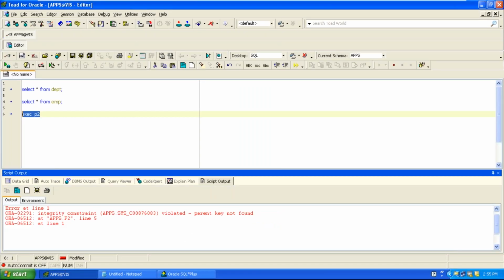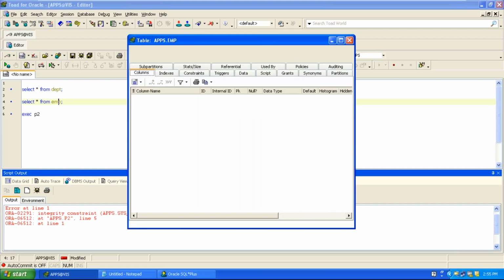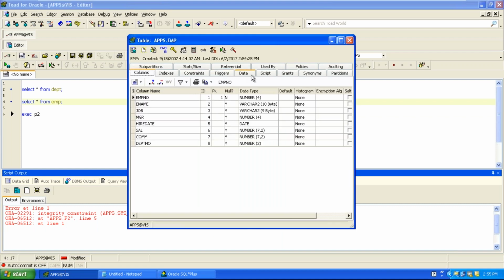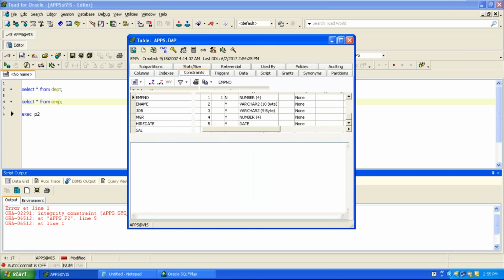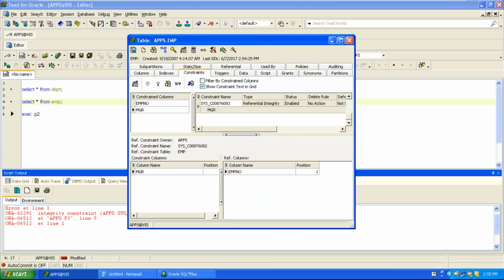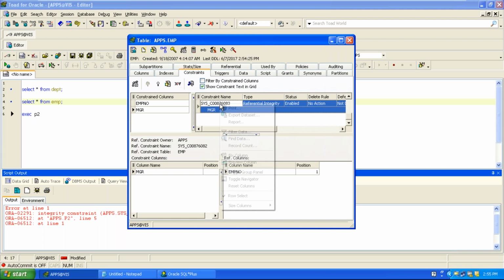Employee table, one minute. It looks like constraints. How to look at the constraints in this table? Press F4. Referential integrity constraint. Let us drop this constraint.